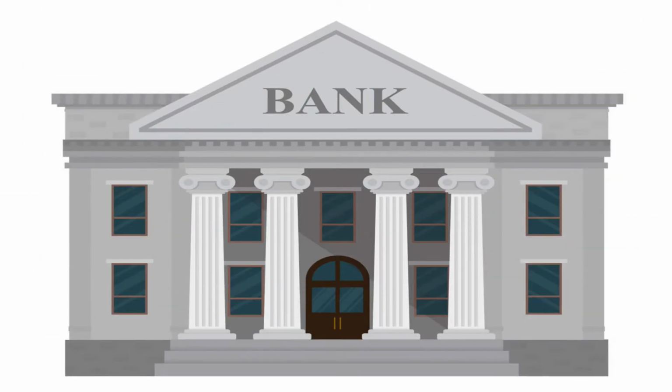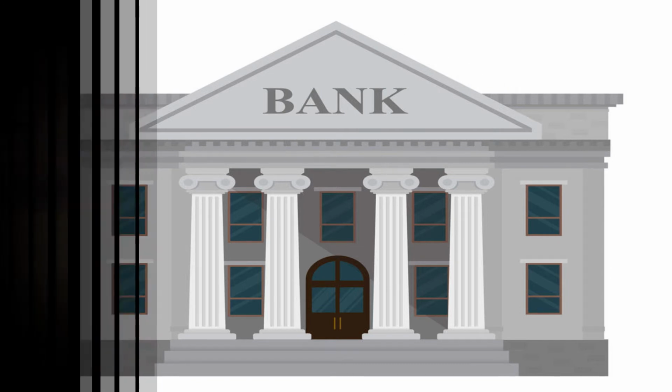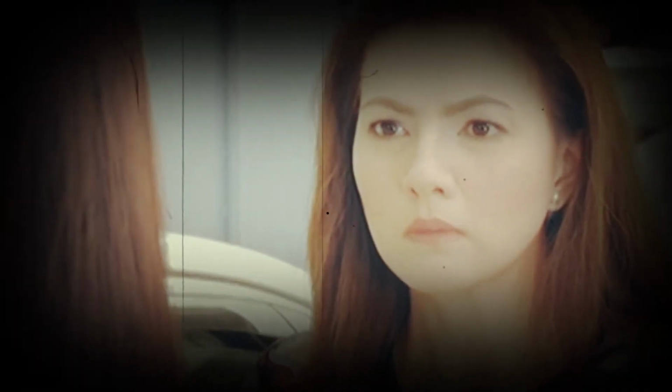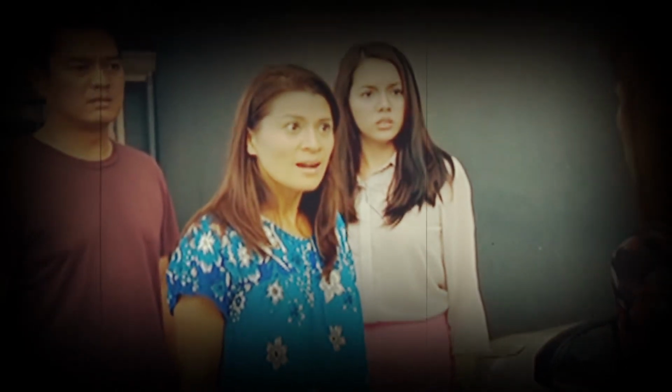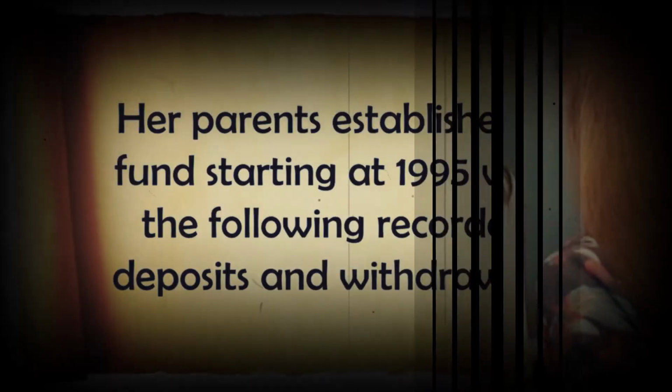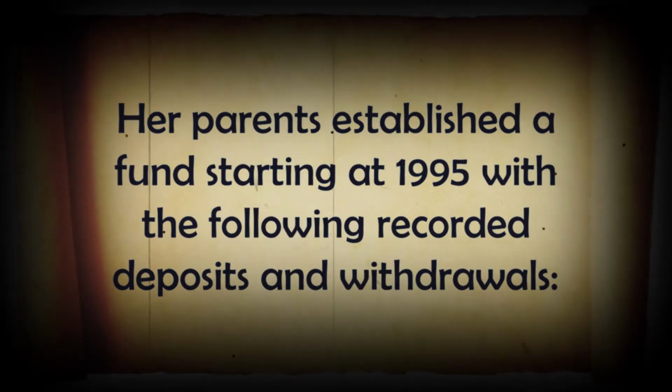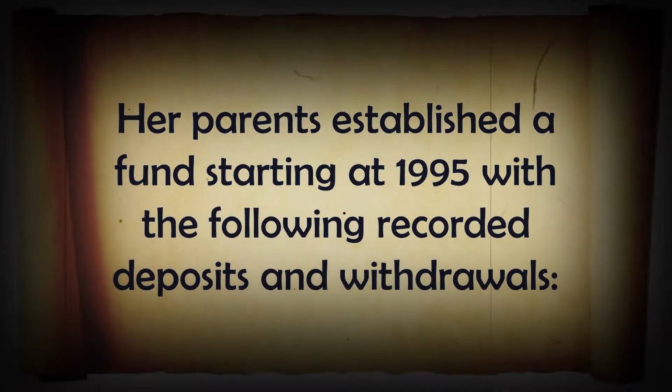Never did she fully know her parents accumulated an amount in the bank just for her future, so that when an unfortunate time comes, she will at least be much more secured financially. The bank told Annie that Matilda got all the money back in late 2001 after her parents died. With all this information, she burst into tears knowing that it took her a hard time just to gain the trust, support, and approval of her Aunt Matilda and Uncle Vladimir. She felt betrayed knowing that her parents established a fund starting at 1995 with the following recorded deposits and withdrawals.